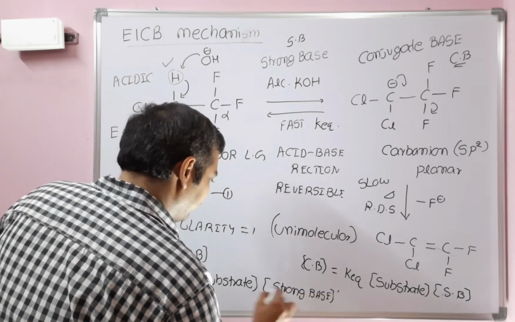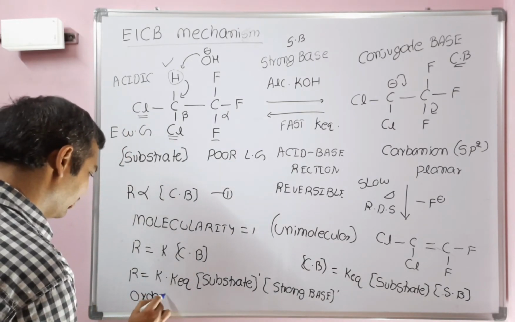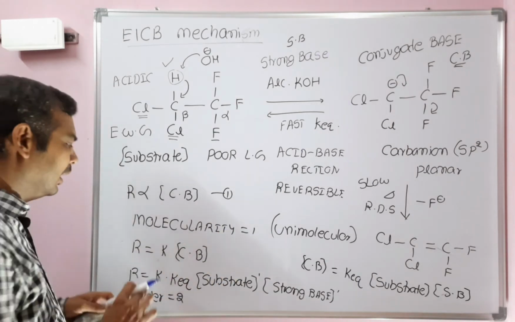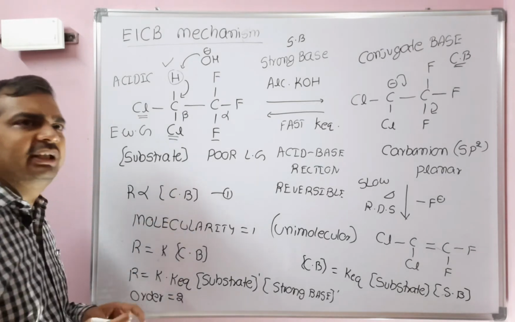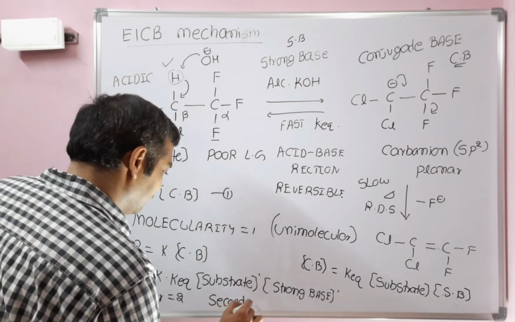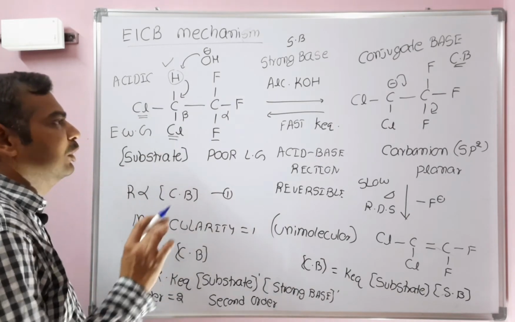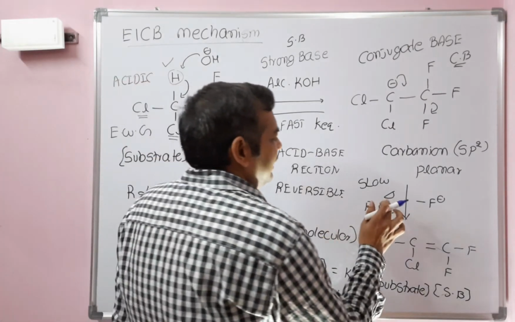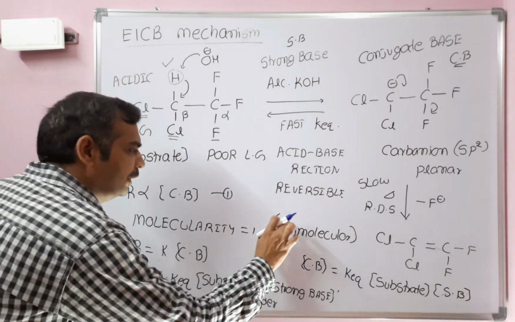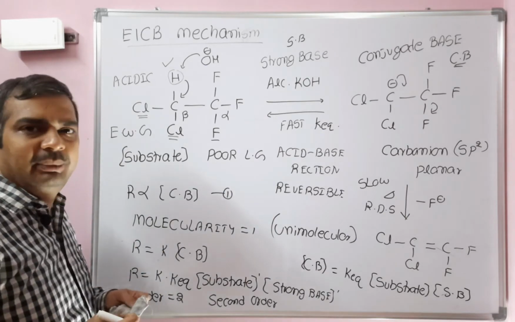Let's see, in this rate equation, 2 molecules are involved. That means the order is 2, but the molecularity is 1. Order 2 means it is second order kinetics, but it's not bimolecular. It is an example of a second order reaction, but molecularity is 1, because in the slow step only one molecule is involved. That's why it is unimolecular but a second order reaction. So this is the mechanism for E1CB reaction.